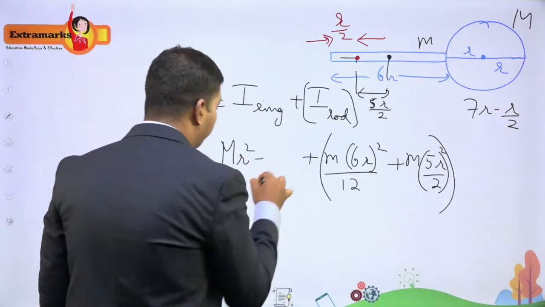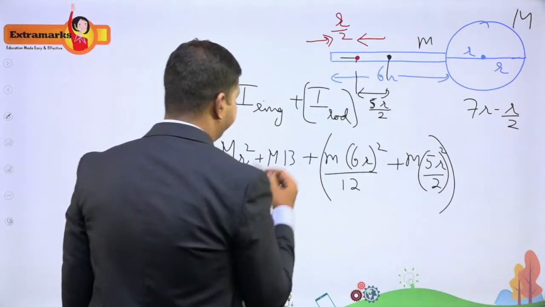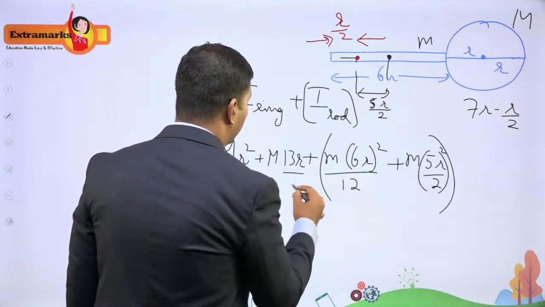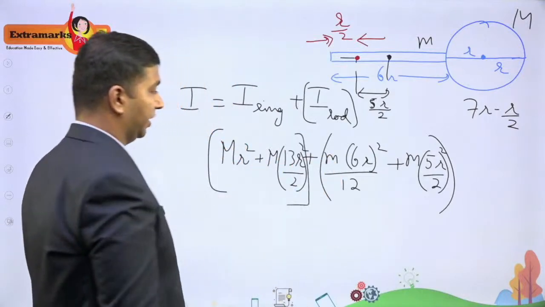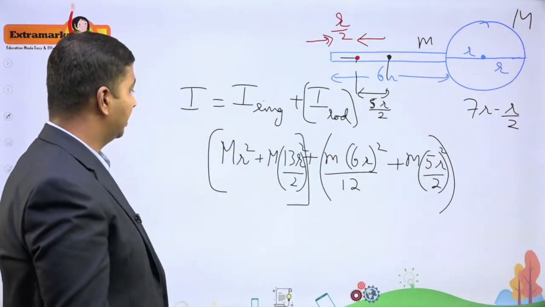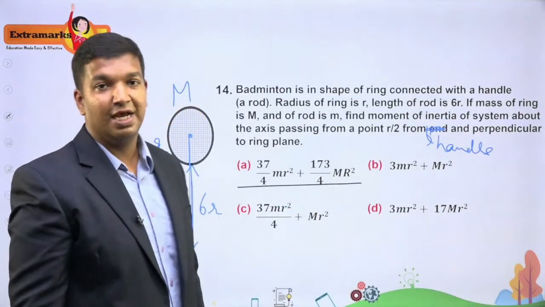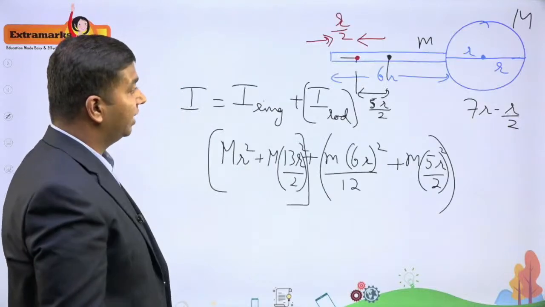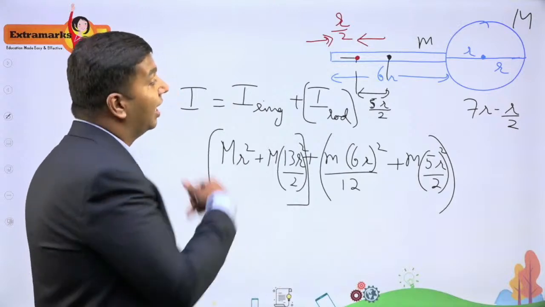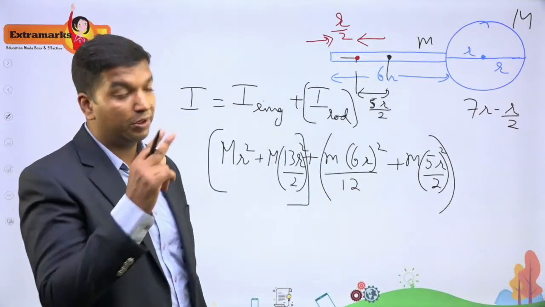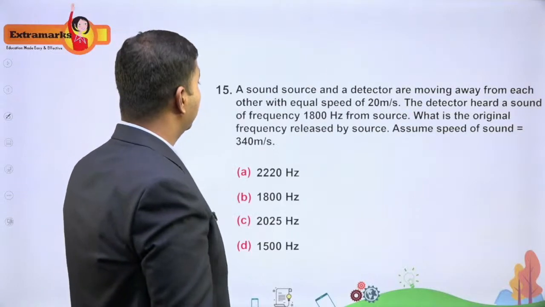So, MR square plus M into (13r/2) the whole square. If you simplify this much, I think you can guess the answer. The final answer you should be getting is this, that is option A. So this was quite interesting. You have to consider the rod separately, consider the ring separately, apply the parallel axis theorem two times, and finally you have to add them. Nice. Okay, so let us look at the next problem.